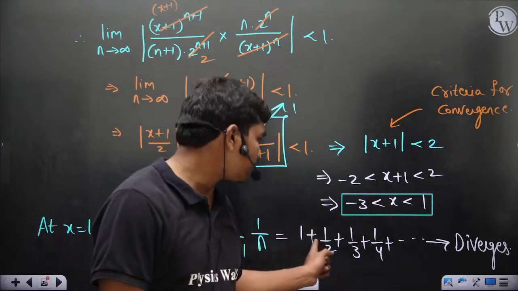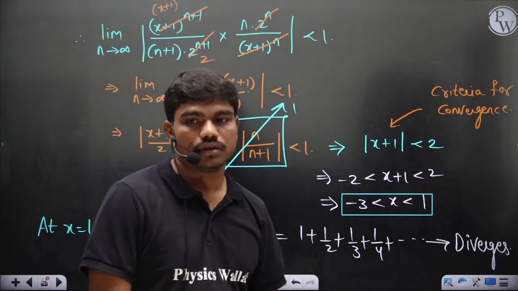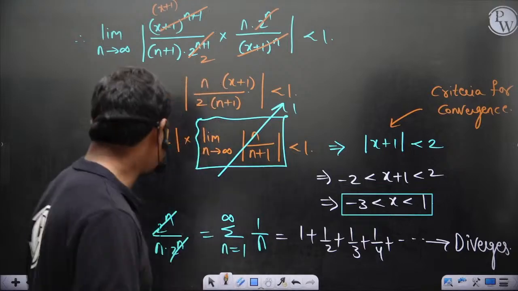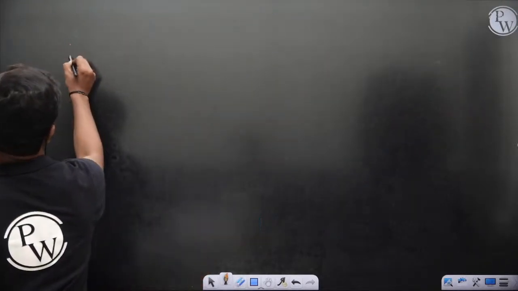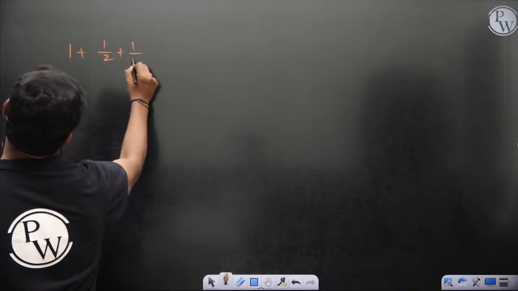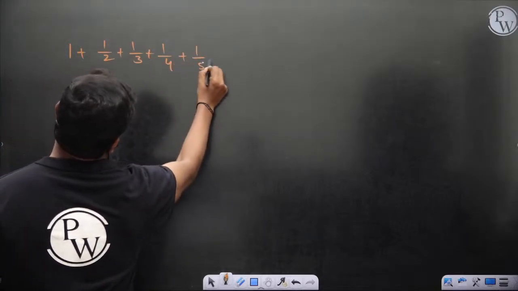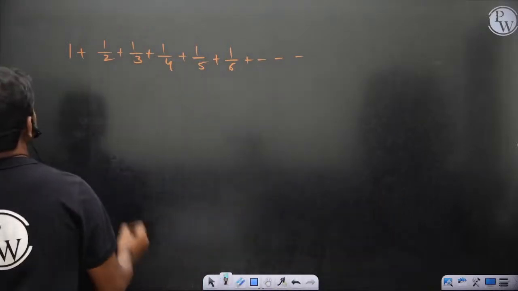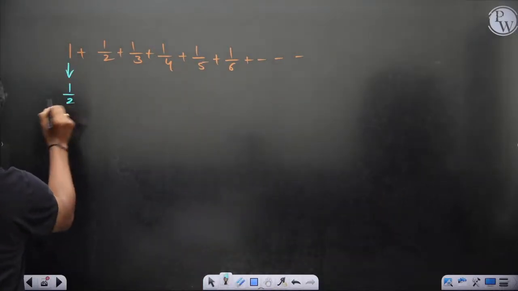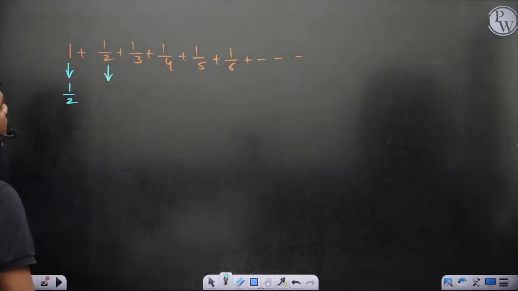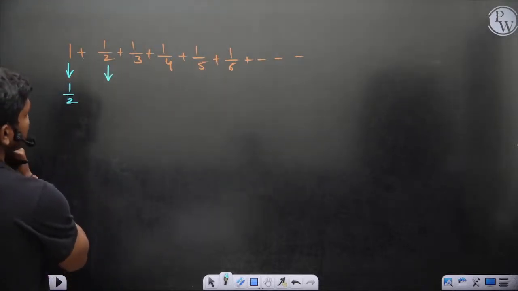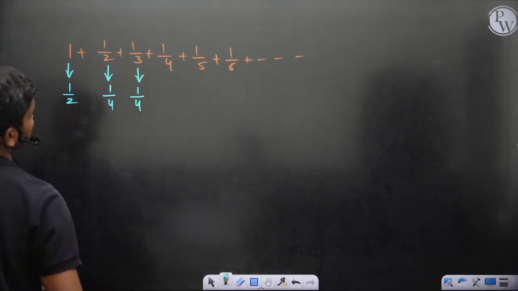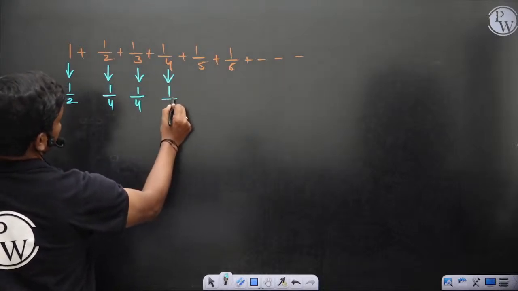You may think that as you go, the value is decreasing. But the series diverges actually. We can easily show that the series diverges. So if you see, this 1 is definitely greater than 1 by 2, correct? Similarly, this 1 by 2 is greater than 1 by 4. This 1 by 3 is also greater than 1 by 4. Similarly, this 1 by 4 is greater than 1 by 8.